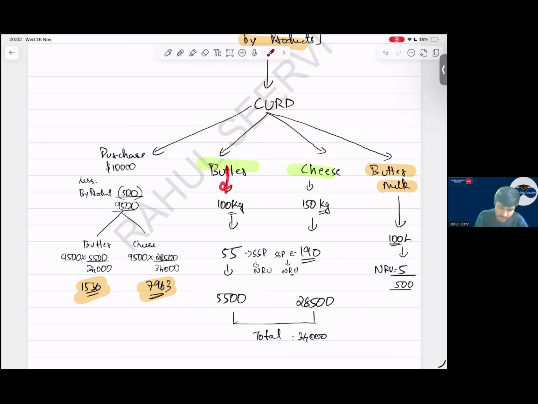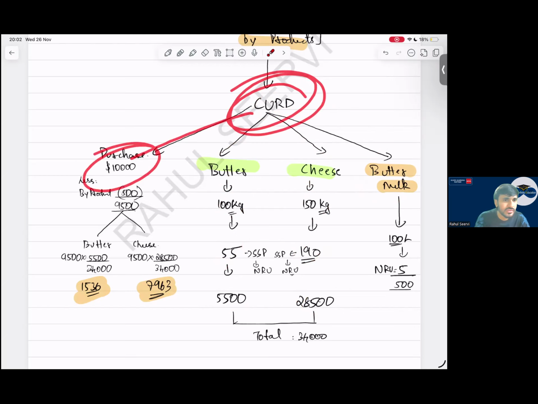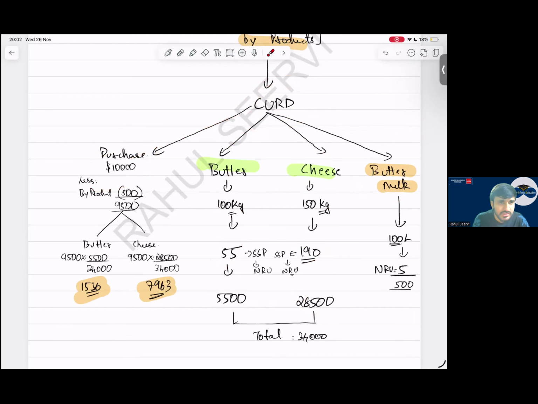Say we have 100 kg of butter and 150 kg of cheese. The standalone selling price in the market, the NRV, is 55 for butter and 190 for cheese. So the total NRV is 5,500 plus 28,500. What is the cost of this curd? The cost of the curd is $10,000. Now this 10,000 belongs to butter and cheese. We have to calculate the cost for this butter and cheese.